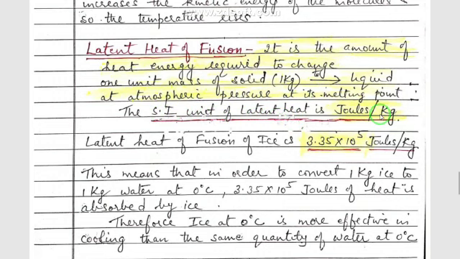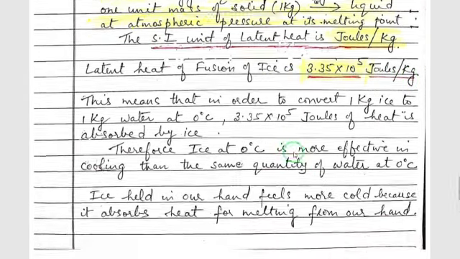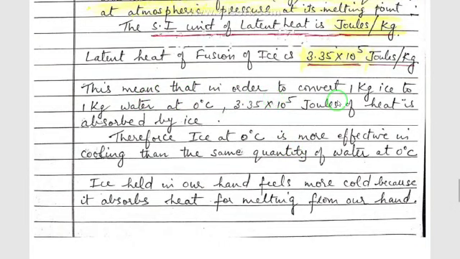The latent heat of fusion of ice is 3.35 × 10^5 joules per kg. This means that in order to convert 1 kg of ice to 1 kg of water at the melting point of ice, that is 0 degrees Celsius, 3.35 × 10^5 joules of heat is absorbed by ice.